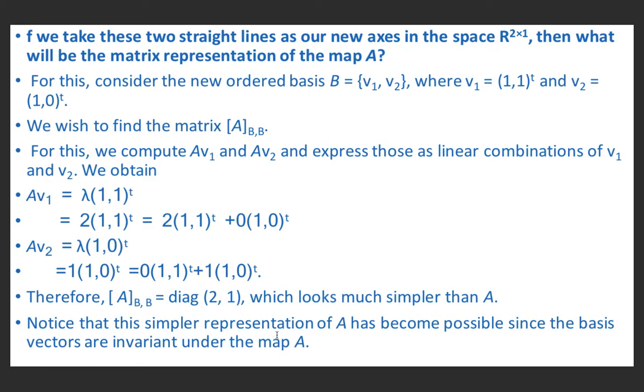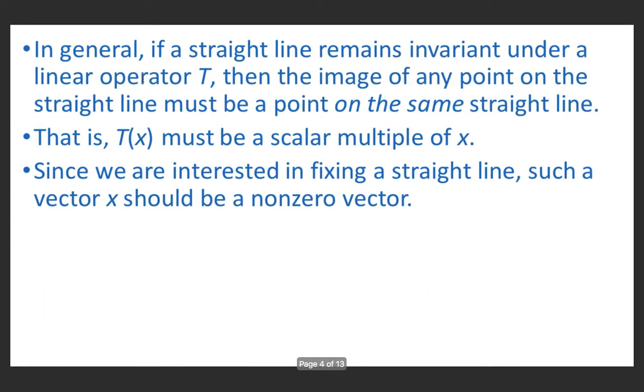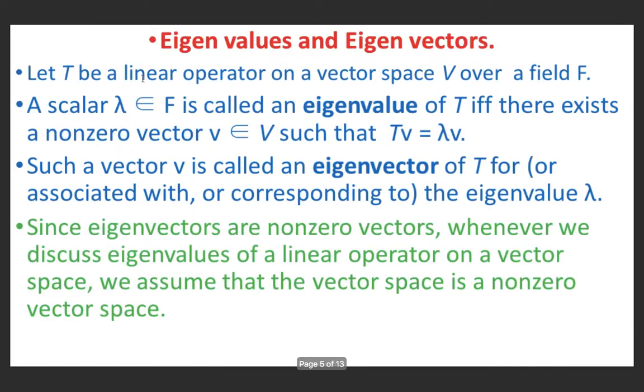Notice that this simpler representation of A has become possible since the basis vectors are invariant under the map A, where A is the 2 by 2 matrix [1, 1; 0, 2]. In general, if a straight line remains invariant under a linear operator T, then the image of any point on the straight line must be a point on the same straight line. That is, Tx must be a scalar multiple of x. Since we are interested in fixing the straight line, such a vector x should be a non-zero vector.